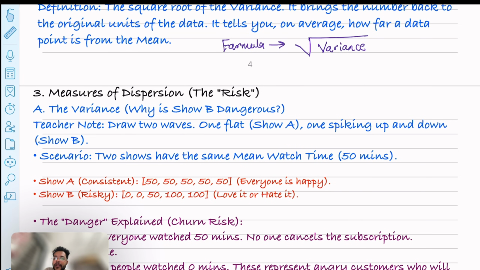It seems like that. And in show B, if you see, user one is watching for 0 minutes. User two is also watching for 0 minutes. But user four and five are watching for 100 minutes. So either people are loving the show or they are hating it. But for both shows, the mean is the same. The mean is 50 for both shows. So just by looking at the data, we can't say that both shows are good, because